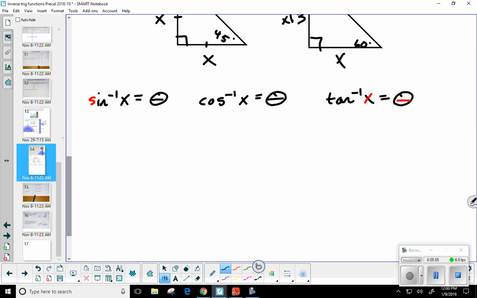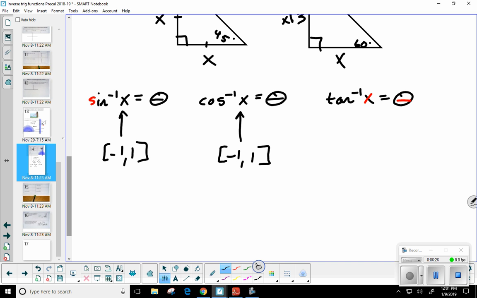Now, both sine inverse and cosine inverse, whatever you plug in, that ratio, they have the same interval. It has to be between what two numbers? Does anybody remember? It's got to be between -1 and +1. So the ratio for sine inverse and cosine inverse has to be between -1 and +1. If the ratio is outside that interval, it's not going to work. You're not going to be able to get an answer. Okay, there's no angle measure.